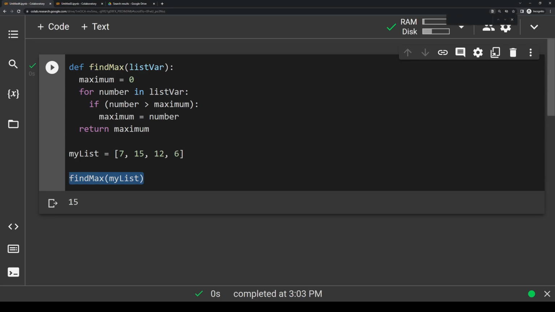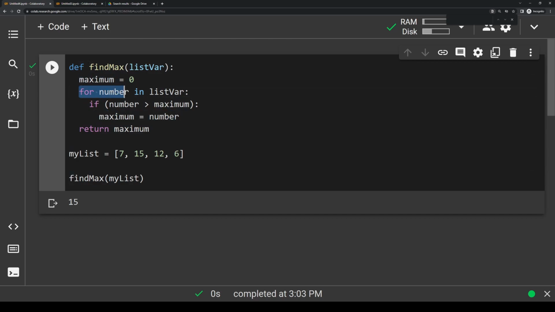So now let's trace this step by step using the list that we pass in. When we call find max on my list, here's what happens. We look at the function definition and start with maximum equals 0. So we're making a new variable maximum and setting it equal to 0. Then we start to loop through all of the items in the list that we pass in as an argument. In this case, the list that we pass in as list var was 7, 15, 12, and 6. So the for loop starts at the number 7. We say, is 7 greater than 0? Yes, it is. So we set the maximum equal to 7.